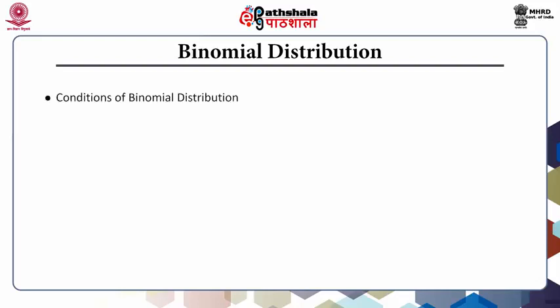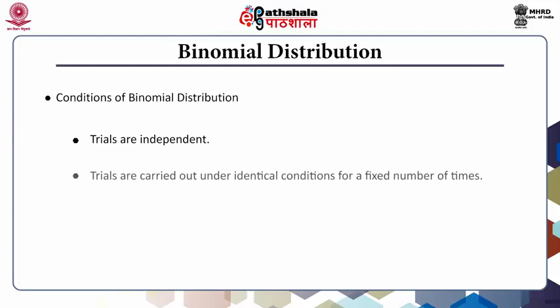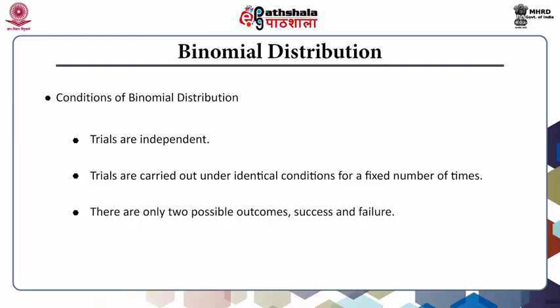The conditions of binomial distribution should be that the trials are independent, trials are carried out under identical conditions for a fixed number of times, there are only two possible outcomes, success and failure, and the success probability should be constant for all trials.